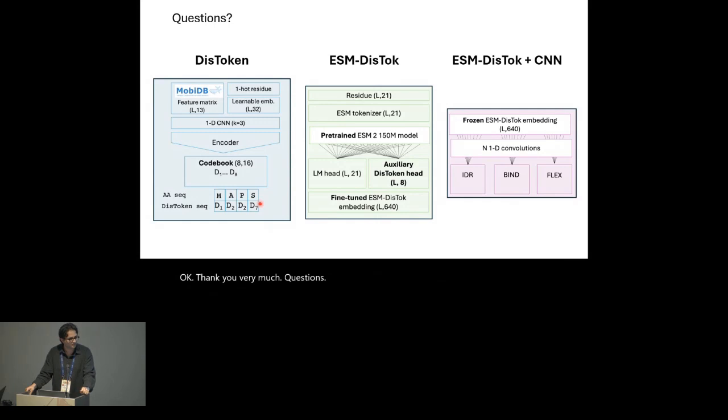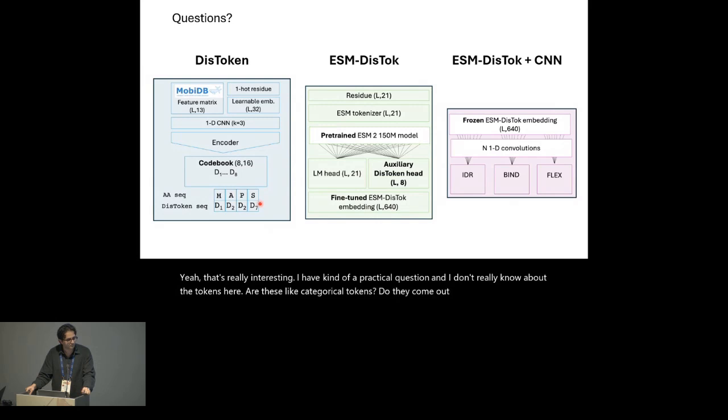Yeah, it was really interesting. I have kind of a practical question, and I don't really know about the tokens here. Are these categorical tokens? Do you represent them as characters, or are they vectors of numbers that end up representing amino acids under different disorder conditions?